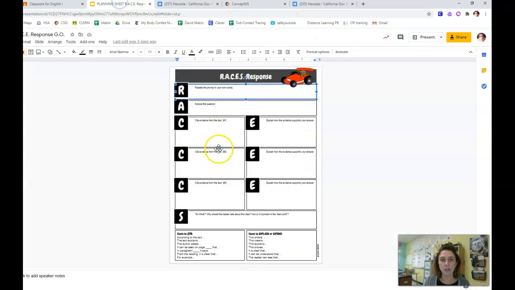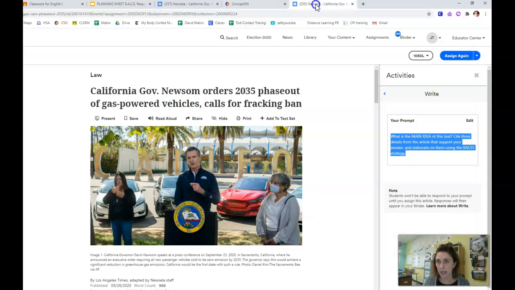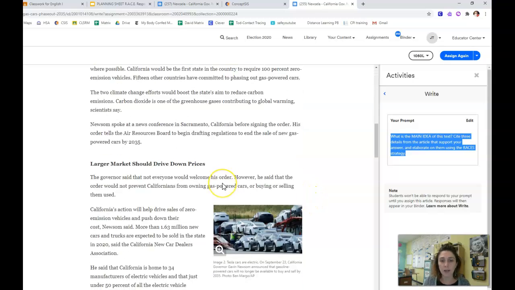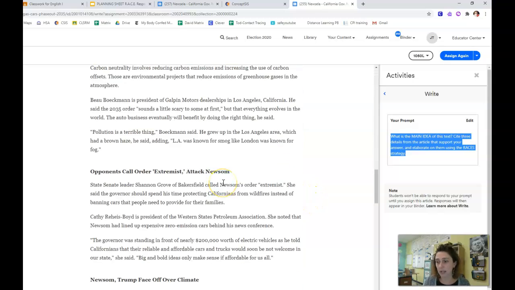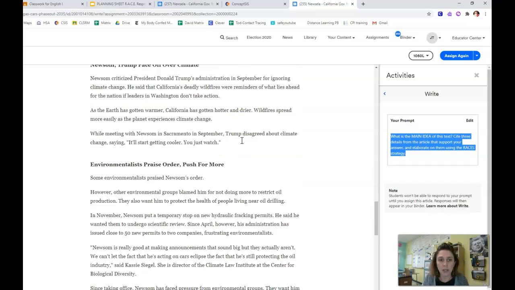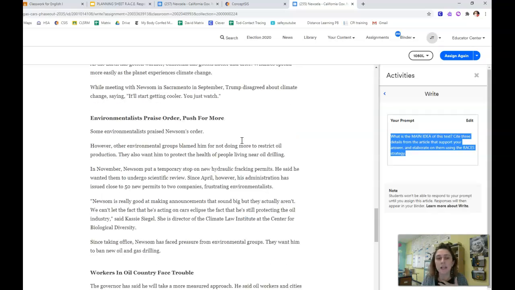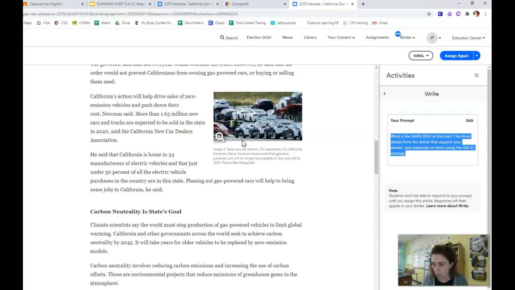So then what you do is you go in here and find 3 pieces of evidence from the article of the week that support your answer. So when you read through this article, and if you haven't read it, you cannot do today's homework because you have no idea what the article is about, okay? So you go through here and read it, and then you take 3 pieces of evidence that support that main idea.